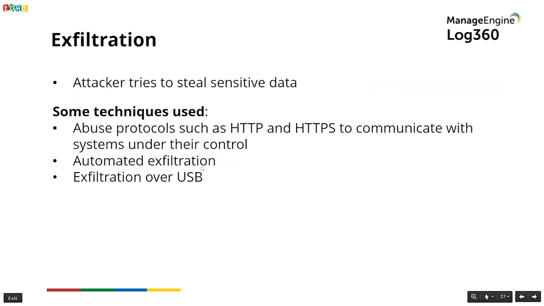Tactic number 11 is exfiltration. Here, the larger technical goal is the stealing of sensitive data. And that's very obvious by the name, exfiltration. Techniques for getting data out of a target network typically include transferring it over the command and control channel or even an alternate channel, and may also include putting size limits on the transmission. You have several techniques here, such as automated exfiltration and exfiltration over USB.